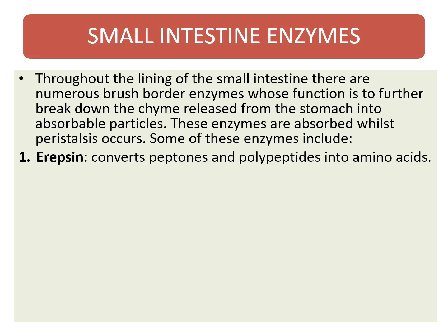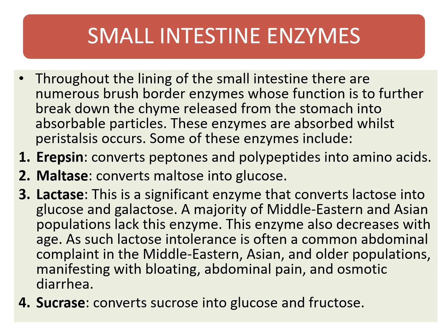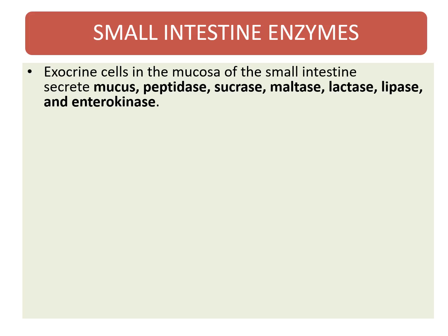Throughout the lining of the small intestine, there are numerous brush border enzymes whose function is to further break down the chyme released from the stomach into absorbable particles. These enzymes act while peristalsis occurs. Some of these enzymes include erepsin, which converts peptones and polypeptides into amino acids; maltase converts maltose into glucose; lactase converts lactose into glucose and galactose; sucrase converts sucrose into glucose and fructose.